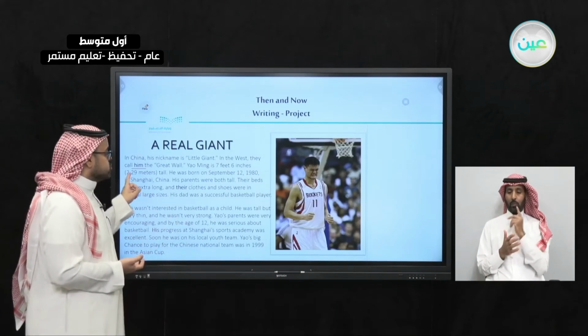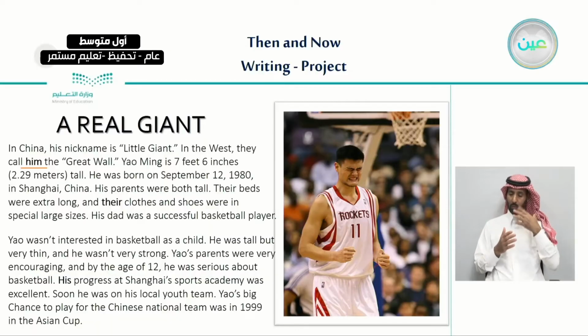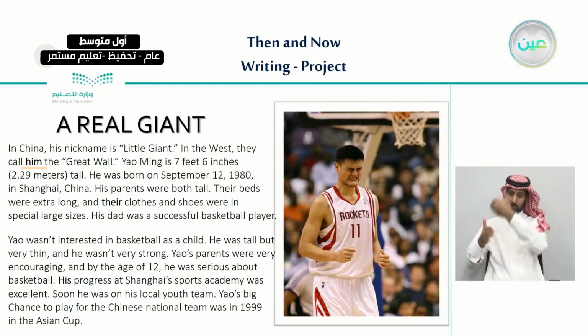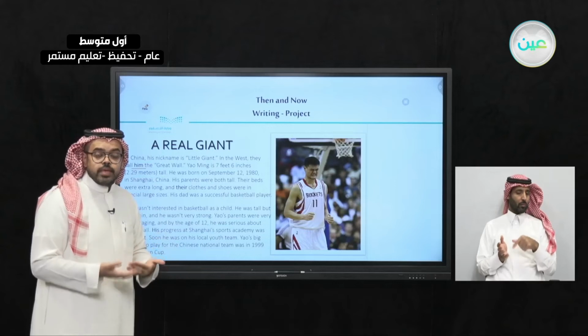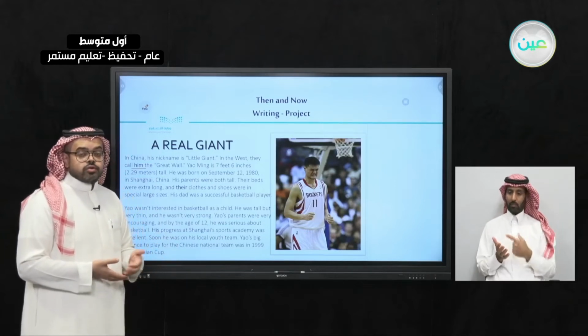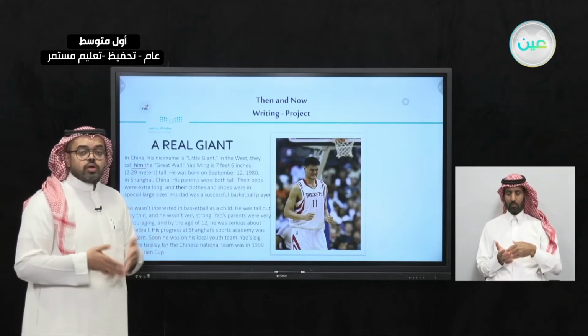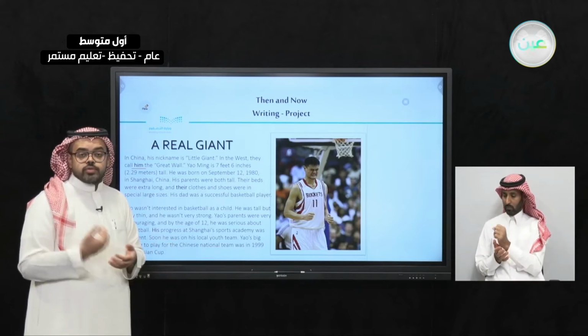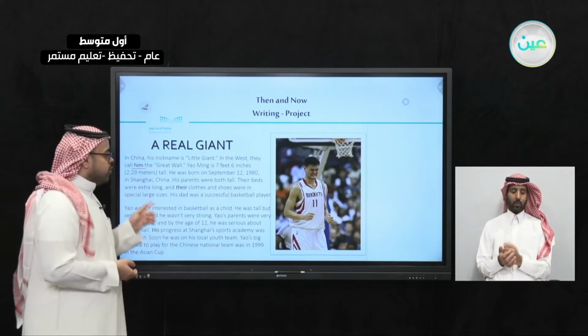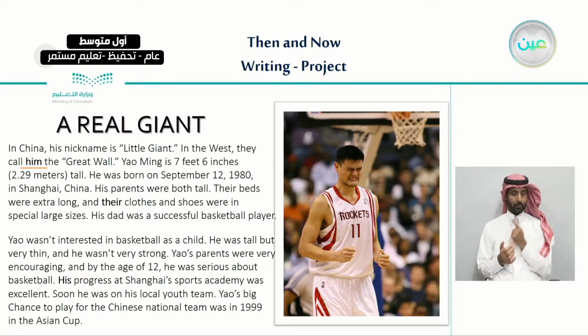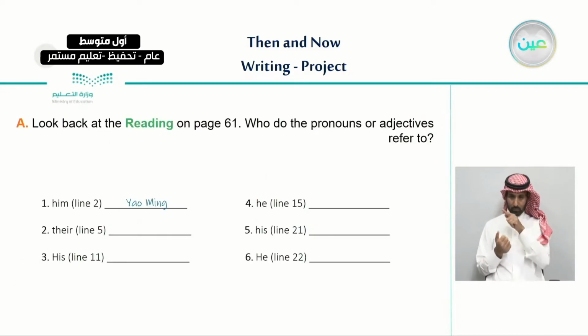Excellent, it refers to the Little Giant, which is our player, the person we're talking about. So here we don't have to repeat the name over and over. We can use only a pronoun, as we have learned from previous units. So by this line, him, we mean Yao Ming, the basketball player.